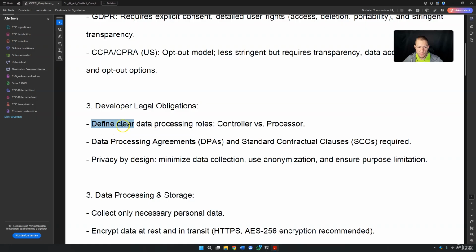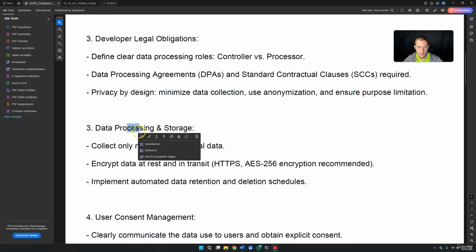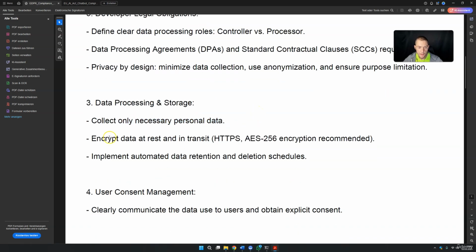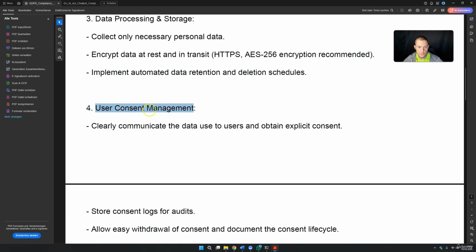We have to clearly define data processing and roles, so controller versus processor. We need to have some agreements, and we need privacy measures to minimize data collection if it's not needed. Data processing and storage is also critical. Collect only necessary personal data. Encrypt data at rest and in transit. HTTPS is for example fine, or AES-256 encryption is also recommended. Don't worry about this, OpenAI will cover these for us, I will show you this in a second. And implement automated data retention and deletion schedules. Use consent management. Basically, you need to communicate clearly.